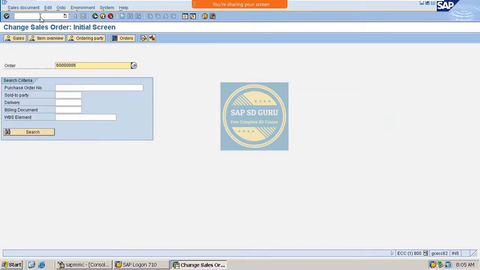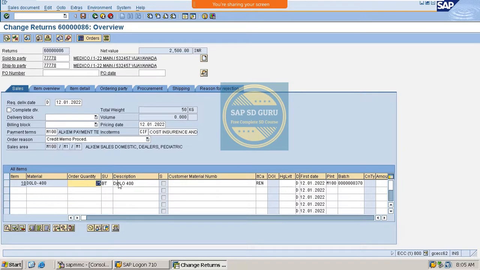VA02. This is the change mode of the return order. See, here we can see the quantity 25 is going to be returned. And I have removed that billing block and I have given some order reason.